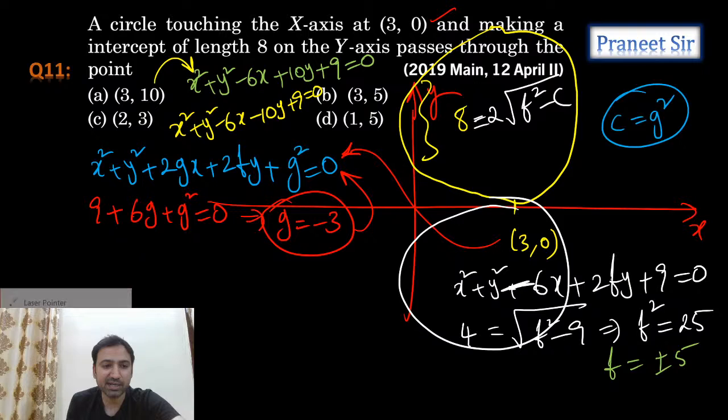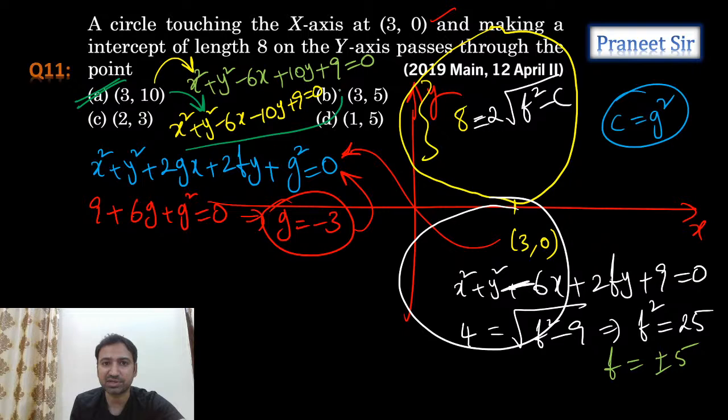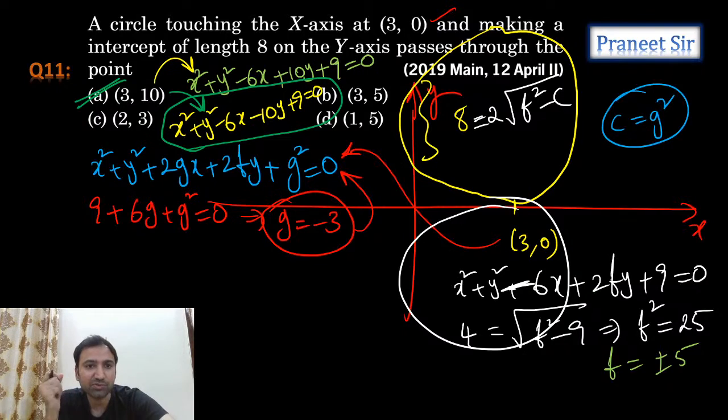Let's substitute it in the second equation. When we substitute it in the second equation, let's see what we get. 3 plus 100, 109. 109 minus 18, 91. 91 minus 100, minus 9. Minus 9 plus 9. Yes, exactly. First option is satisfied by the second equation. So if you substitute the first point, 3 comma 10, in the equation, it is satisfying, guys. So we can say that the first option is the answer. Clear, Priyanshu? Right. Chalo then, let's move to the next question.